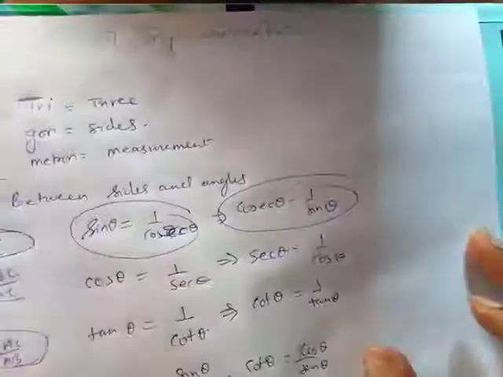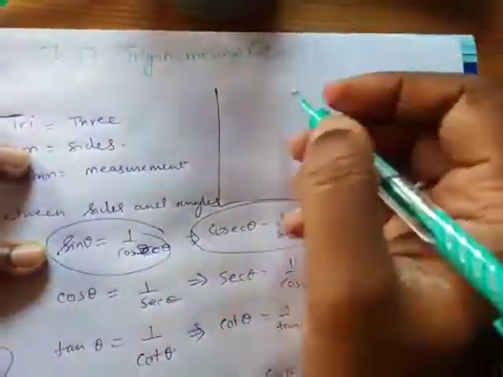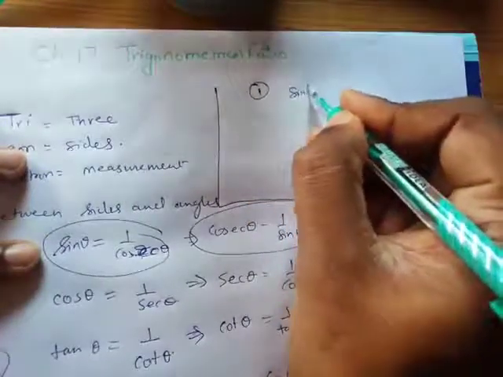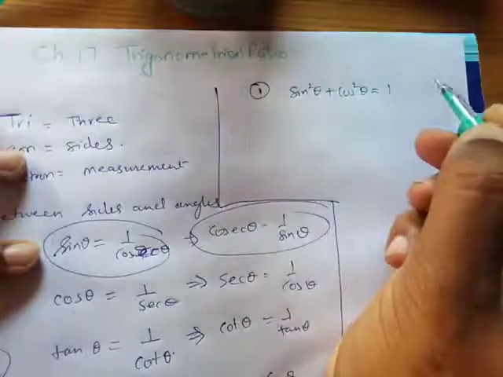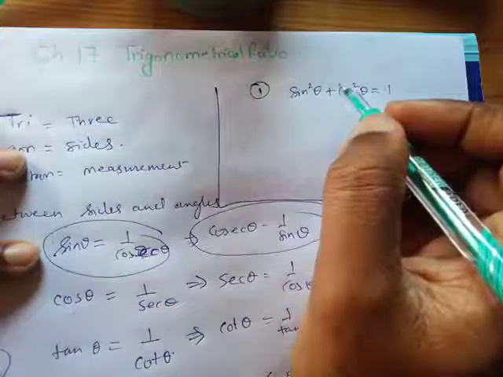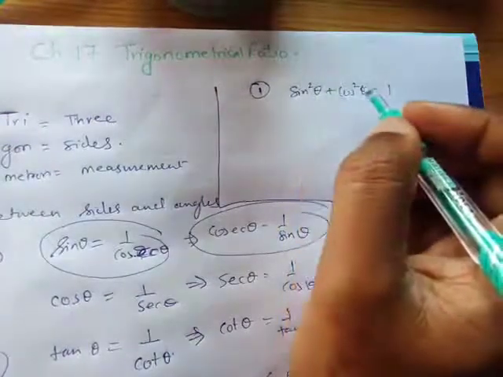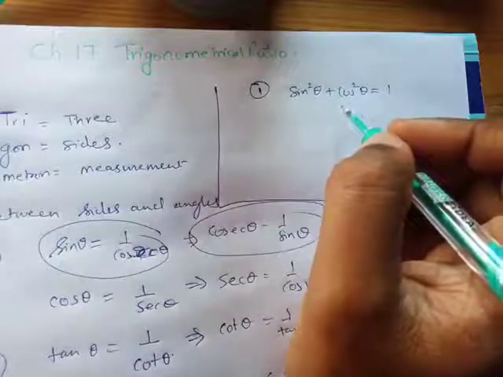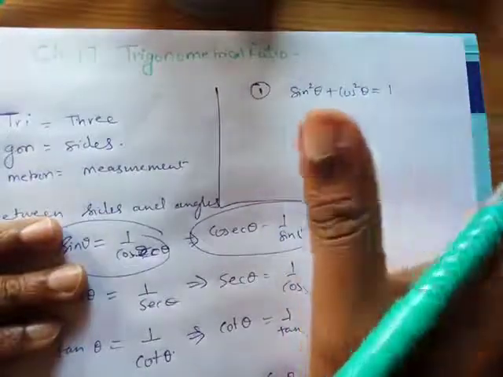Okay, let's move on. There are some formulas also that we need to remember, and I hope all of you would understand where the formula comes from. So the very first formula that we are going to learn is sine square theta plus cos square theta is equal to 1. We did discuss this when we were doing revision, the very first video, how this came up. If you still don't understand how this came up, you can go on page number 404 and see. But it's okay even if you don't know that.